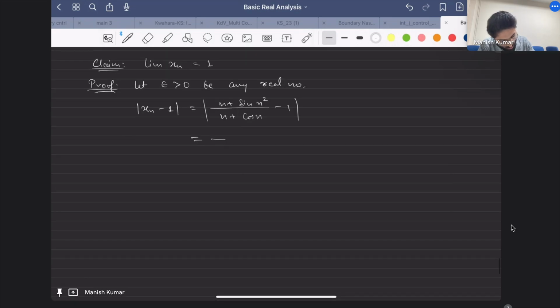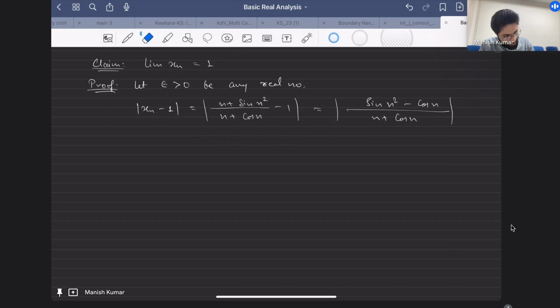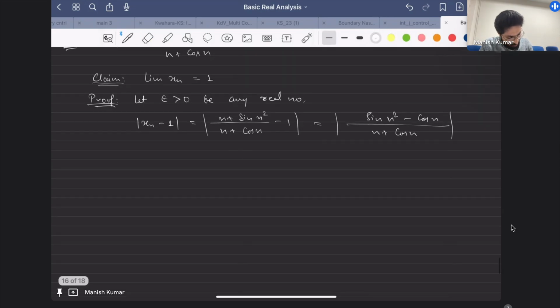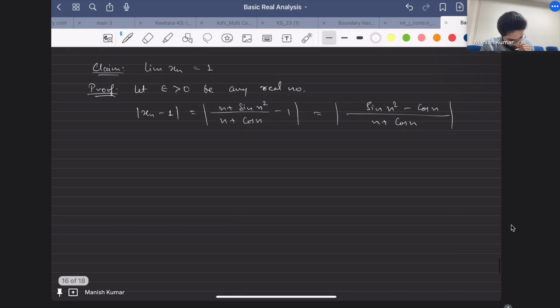In the numerator you see n gets cancelled, so what you are left with is sine n square minus cos of n, right? This is what you get. Now you can use the fact that sine n square and cos n are bounded.